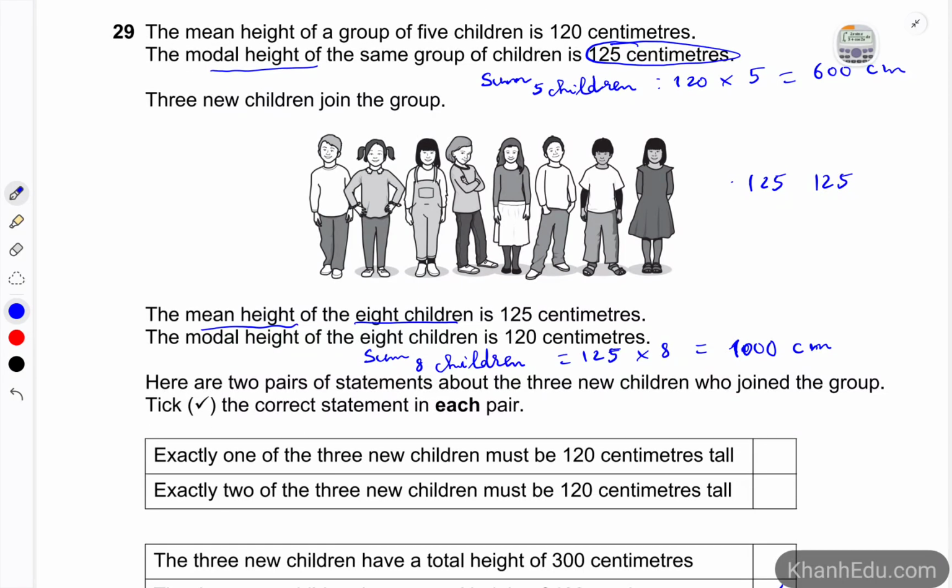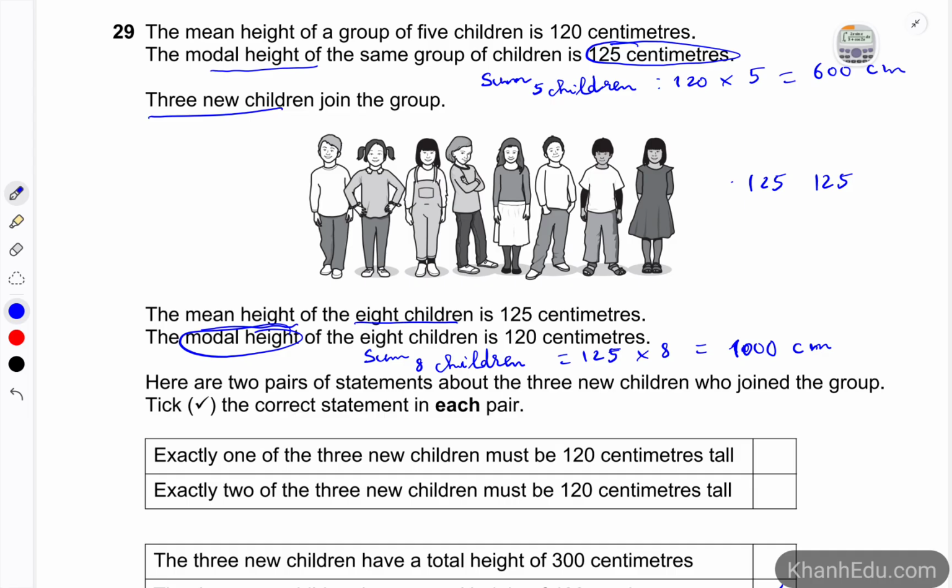So when we add 3 new children into the group, the modal height now is 120 centimeters. That means we now have to have more than two children with 120 centimeters.